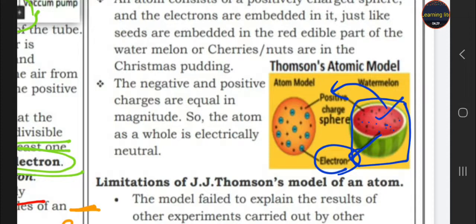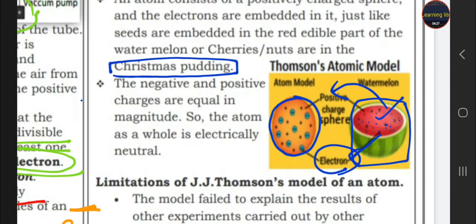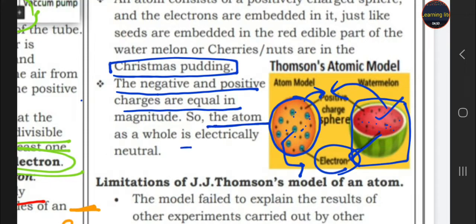He also said that the atom is like a Christmas pudding. The pudding is called the positively charged sphere, and the dry fruits on the pudding are compared with the electrons. It means the negative and the positive charges are equal. So, our atom is electrically neutral.